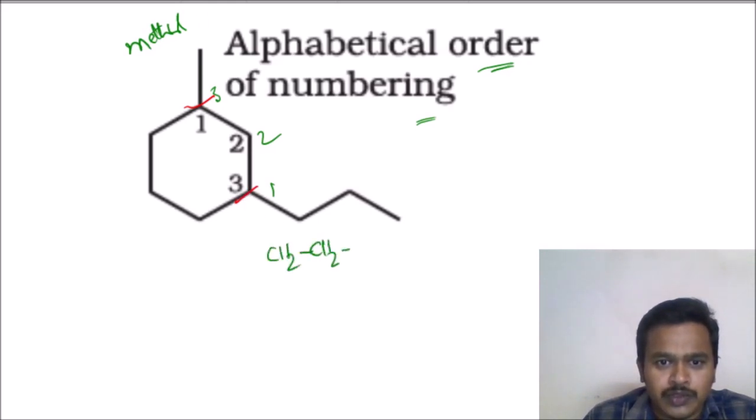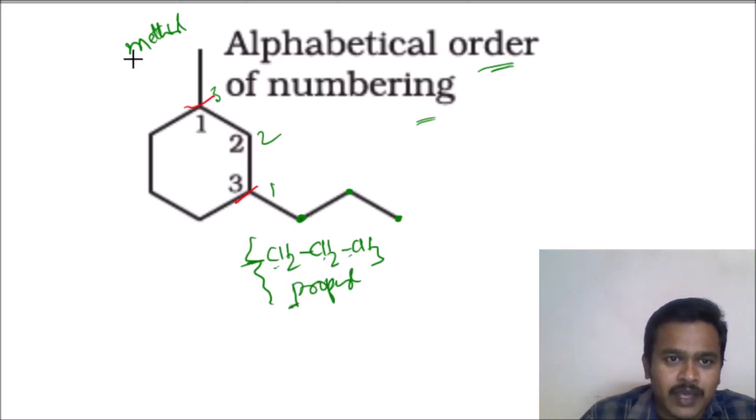CH2, CH2, CH3, 1, 2, 3 carbons attached. So this is propyl. P, M. Who is coming first in alphabetical order?